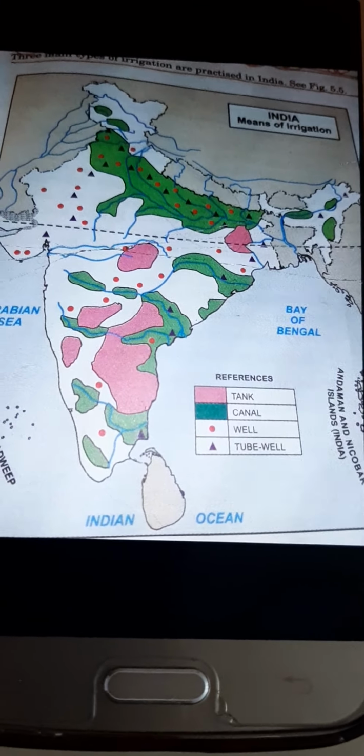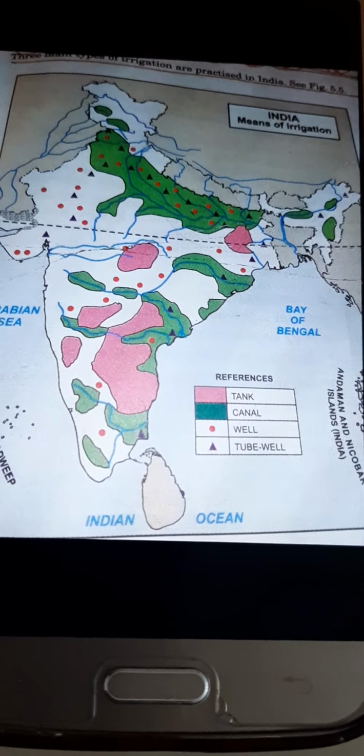Canal irrigation is of two types: inundation canal and perennial canal. Then we have tank irrigation. Third, we have well irrigation, in which wells are divided into two categories: surface well or subsurface well, and tube well. The surface or subsurface well can be lined or unlined. Lined means pakka well, and unlined means kacha well.